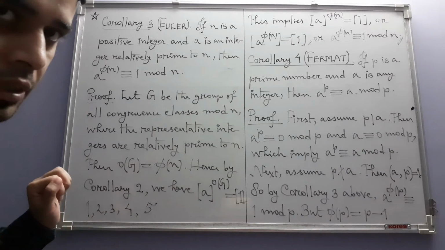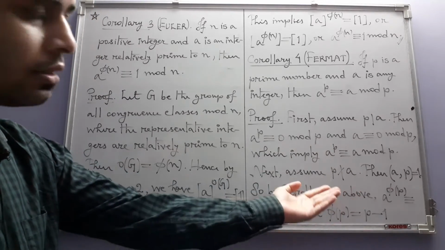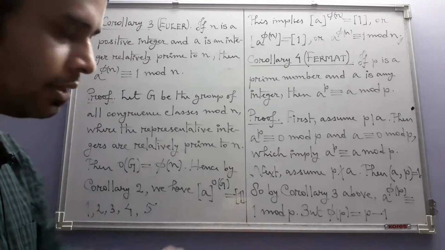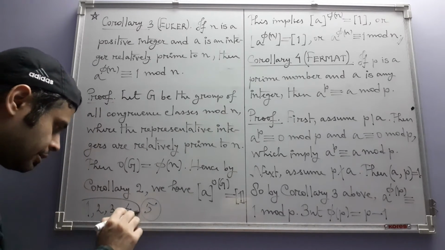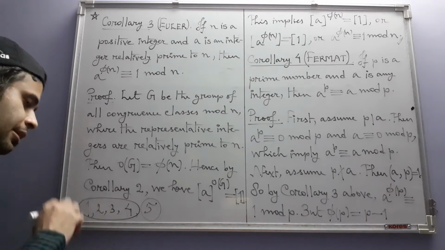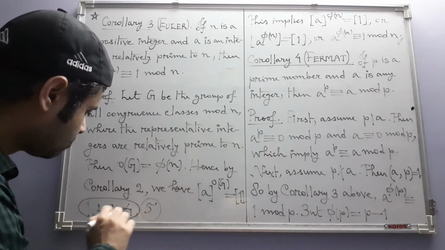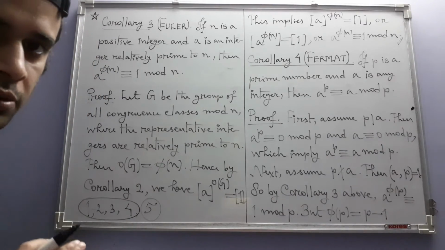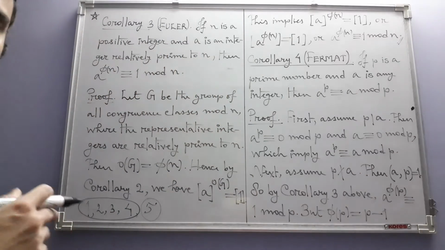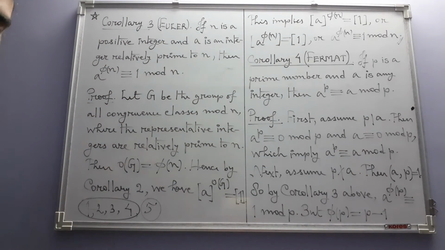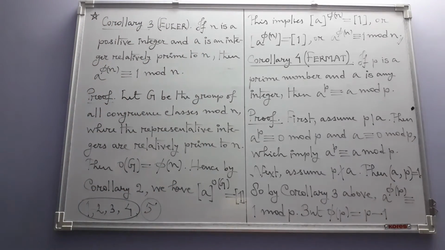So 5 cannot divide any one of them, and we know that when a prime number does not divide an integer, then it becomes relatively prime to that integer. So for a prime, all the positive integers less than it are automatically relatively prime to it. So that means here, for example, we have 4 integers relatively prime to 5. So that's why if we have p, then the number of positive integers less than p and relatively prime to p is p minus 1, starting from 1 through p minus 1.